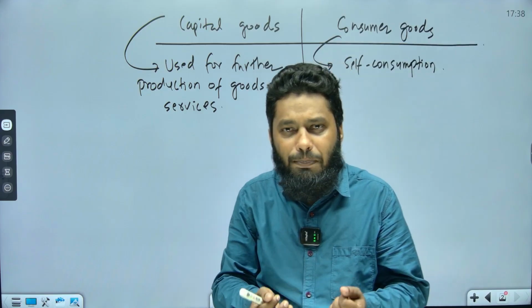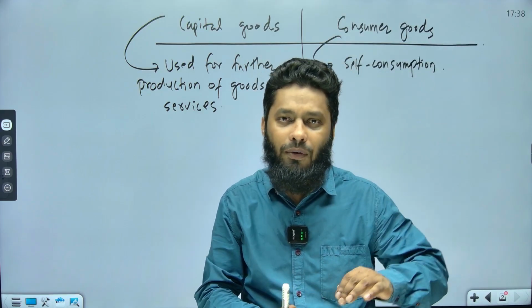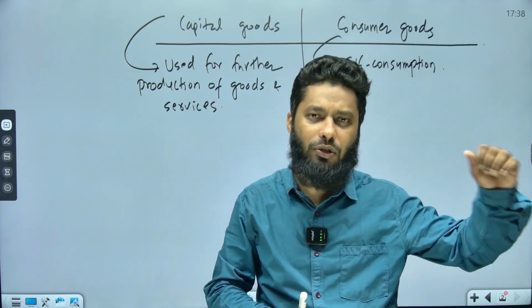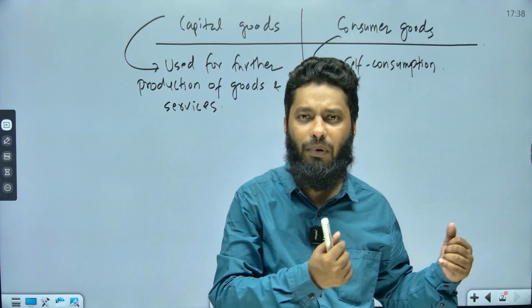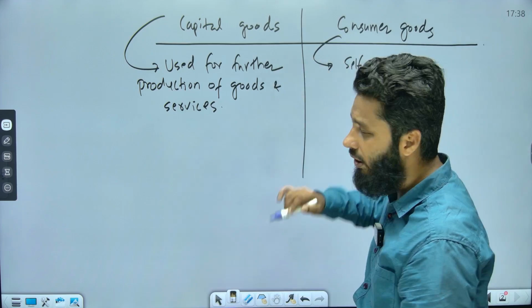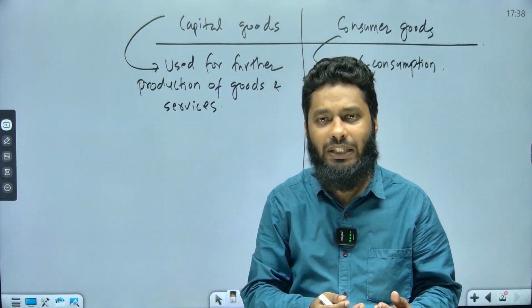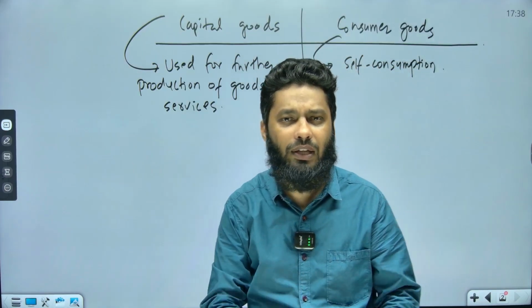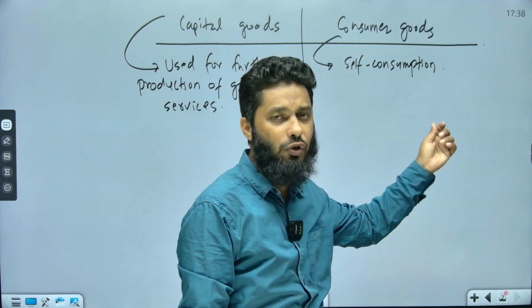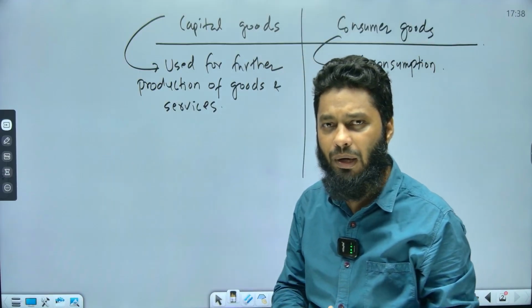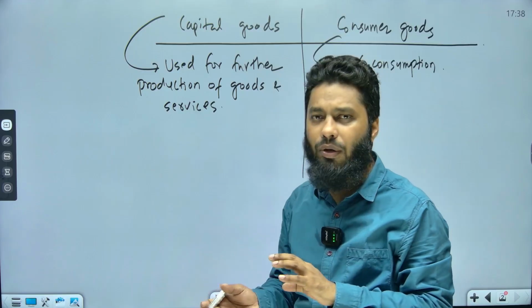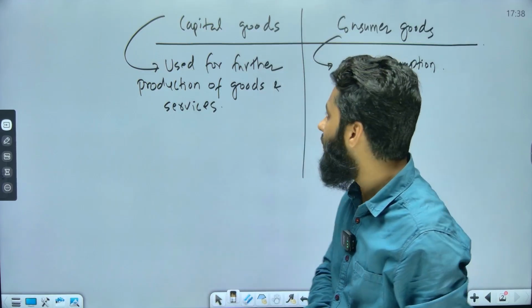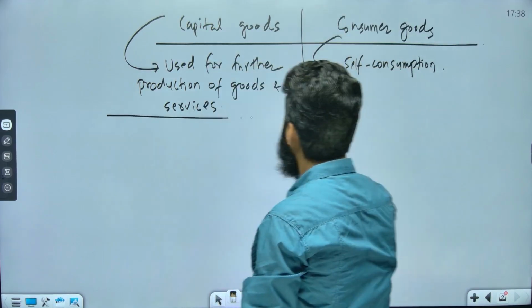You are accepting this information. You are not involved in further production of any particular service with the help of this, right? So that is consumer good. For example, the kind of food that we eat is related to consumer good. The kind of clothes, the kind of footwear that we use, that is related to consumer good. Now I will take an example and we will try to understand how capital good deviates from the consumer good. Let's take an example of a car.